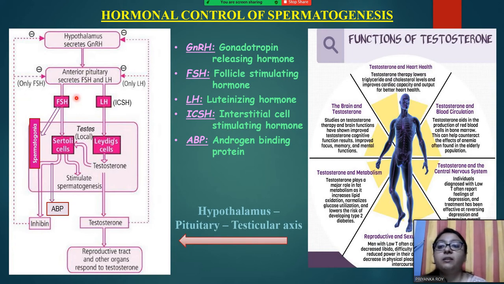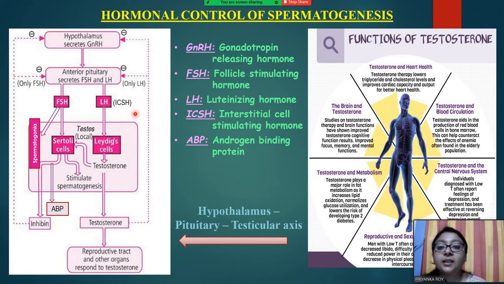Obviously, FSH, the follicle stimulating hormone, goes on to the testes to act on the Sertoli cells, and from the Sertoli cells they stimulate spermatogenesis. Inhibin is secreted and ABP is secreted. ABP is androgen binding protein. Basically the male sex hormones are known as androgens, obviously the major androgen being testosterone. That testosterone is secreted by the Leydig cells or the interstitial cells of Leydig.